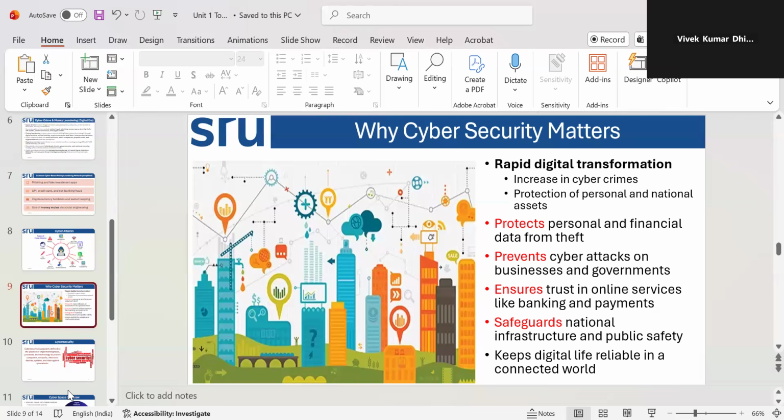So how does it matter? To protect, prevent, ensure, and safeguard. For that purpose, the companies, individuals, and the financial system need security to protect and prevent cyber attacks, and ensure the security and safeguard.